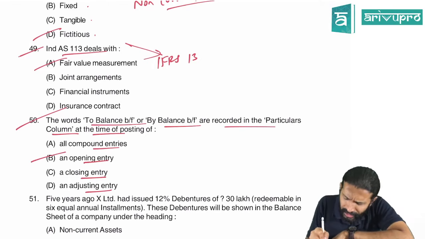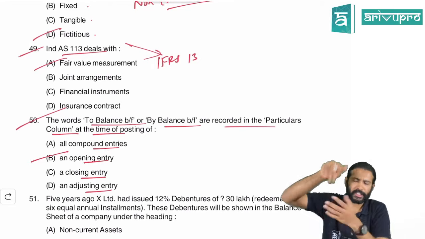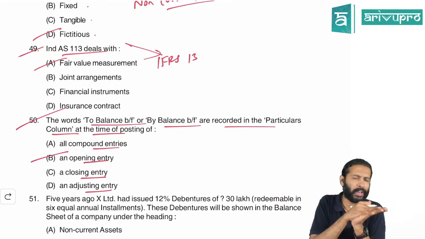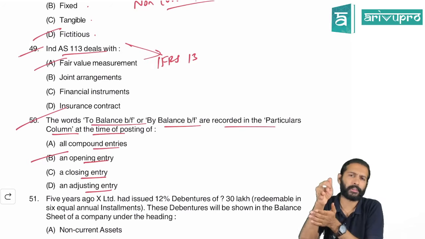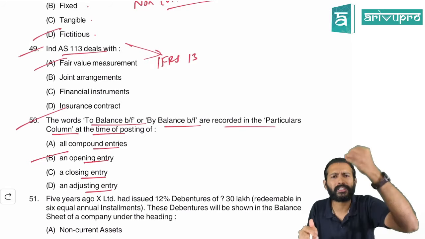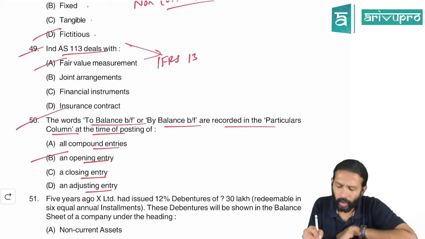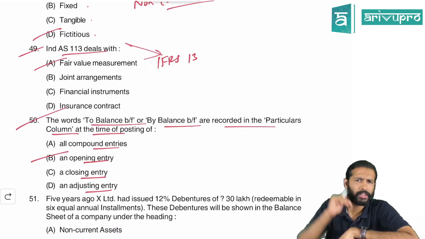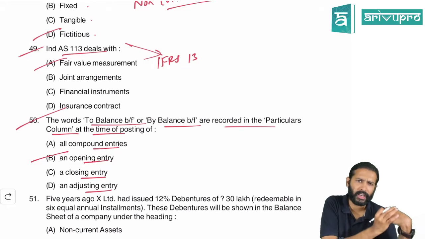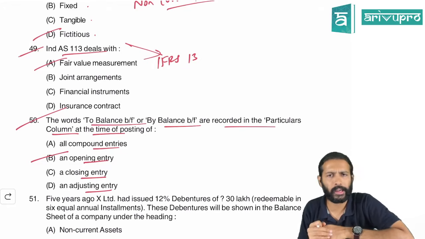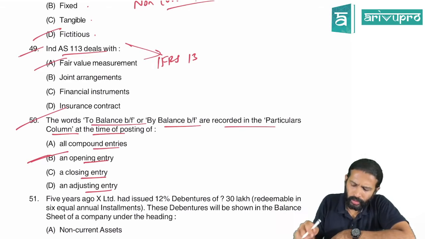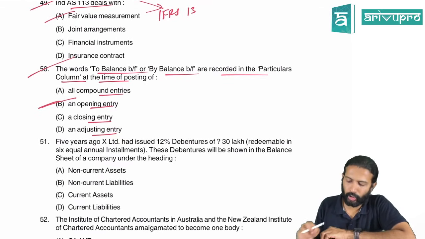So when you're passing an opening entry, see, the first thing you do when you start a business is that all the previous year's closing balances you have to bring to the current year. That happens by passing a journal entry. That we call an opening entry. Okay? So that's all it is. That's how a ledger will have opening balances. All the previous year's balances, you carry forward to the current year by passing one entry that is known as opening entry. So hence B for Bengaluru is the right option there.